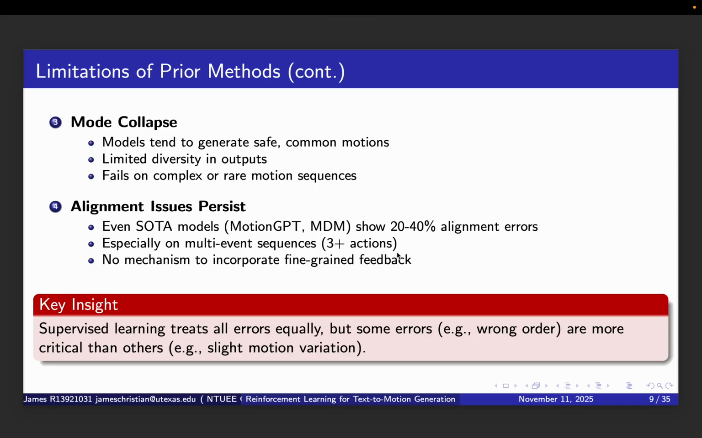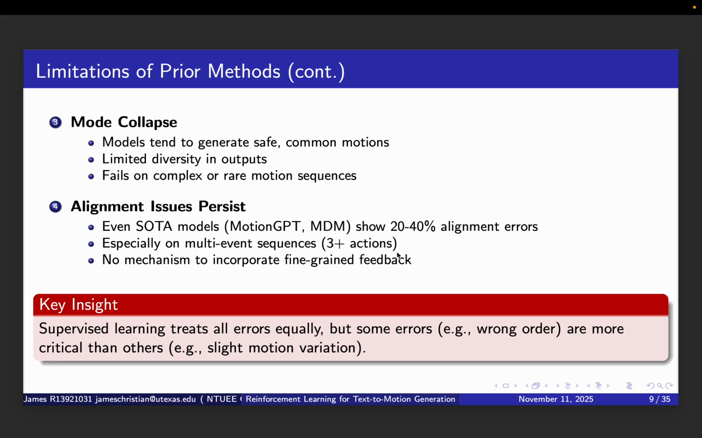Let me continue with two more critical limitations of supervised learning. Third is mode collapse. Models trained with supervised learning tend to generate safe, common motions that appear frequently in the training dataset. They avoid generating rare or complex motion sequences even when prompted, because they are penalized equally for all errors during training. This leads to limited diversity in output and poor performance on complex or unusual requests.